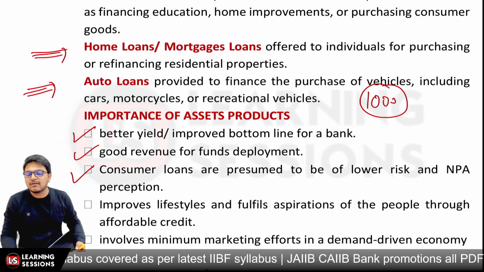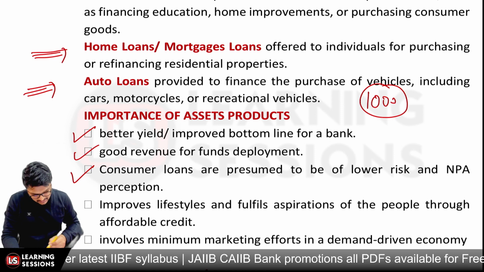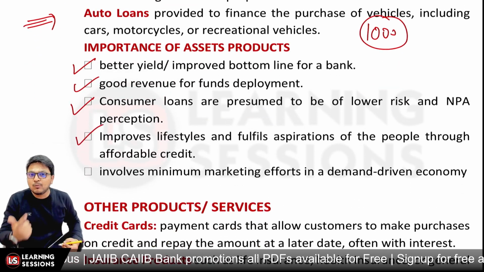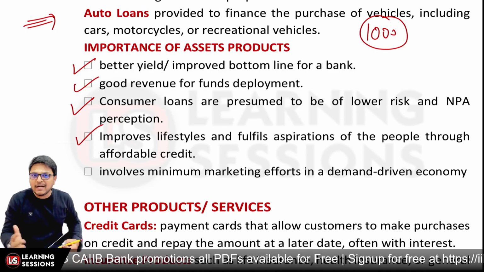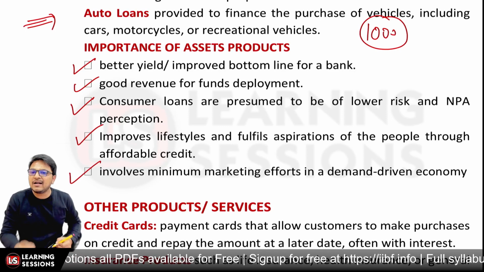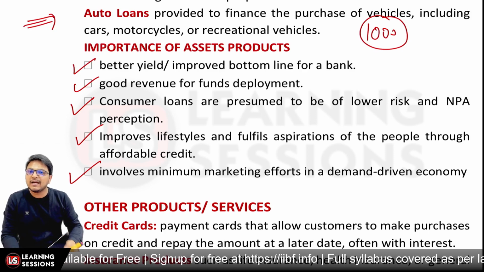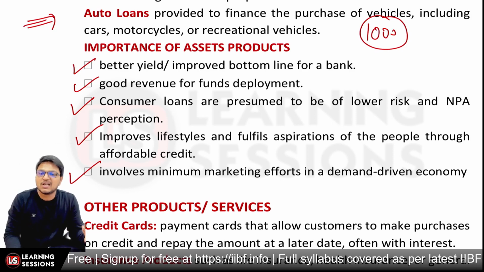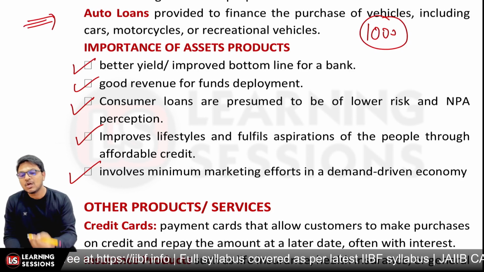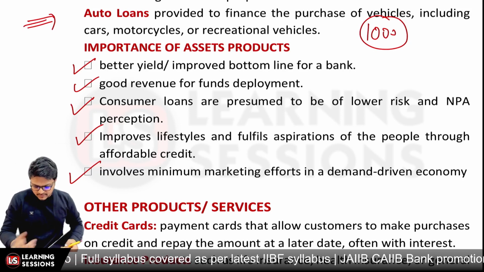So we can say that a lesser percentage of NPA is there, and further it improves the lifestyle and fulfills the aspirations of the people, because they now have much more money with them. It boosts the economy also, and involves minimum marketing efforts, as it is a demand driven economy. The demand is a pull side reflection, because people are asking that they want to take a loan for their business, or purchase a car, or construct a house of their own, something like that.